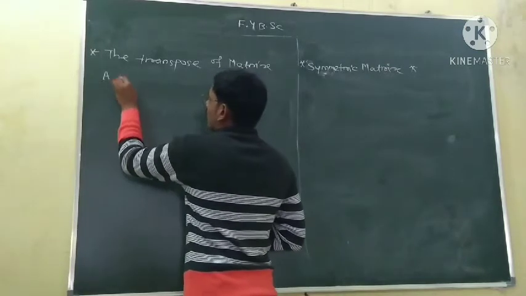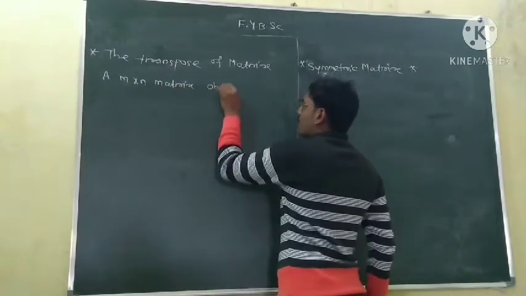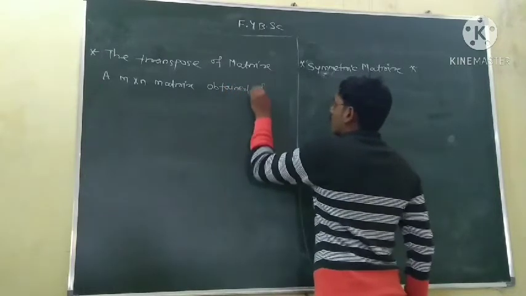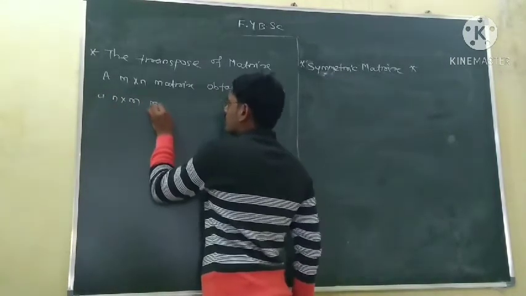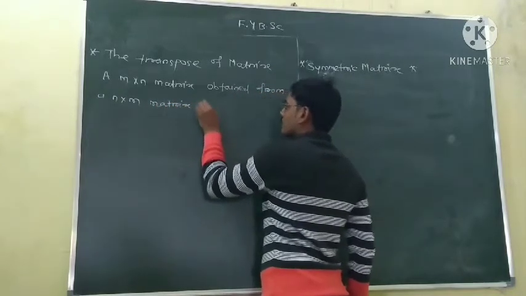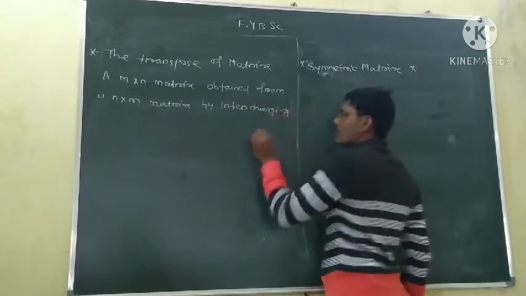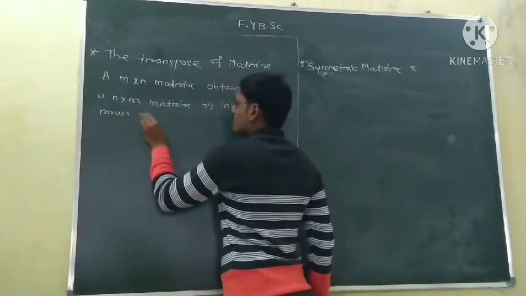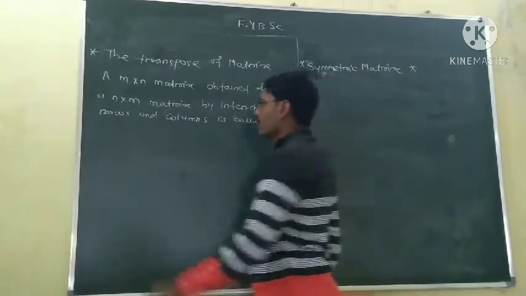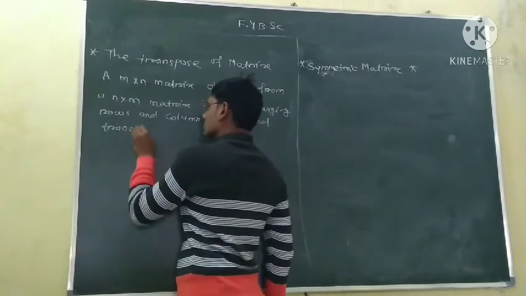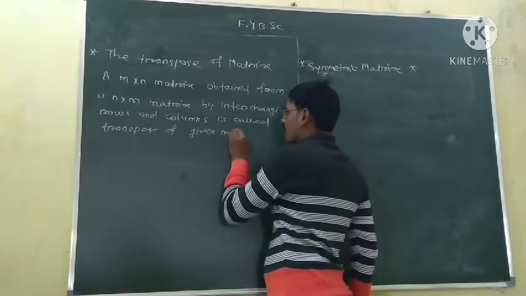An M by N matrix obtained from an N by M matrix by interchanging rows and columns is called the transpose of the given matrix.